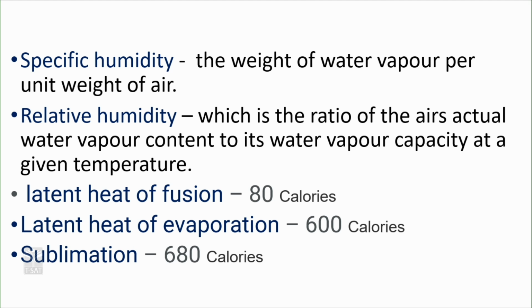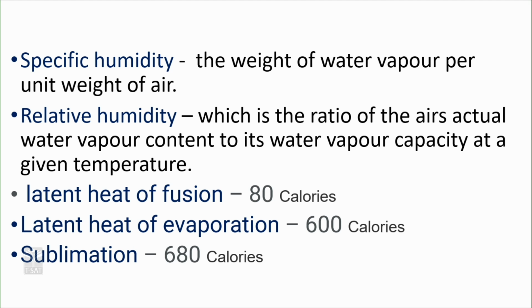Next, relative humidity. Relative humidity is the humidity expressed in the news bulletins, expressing the probability of precipitation. The probability of rainfall is expressed in relative humidity, which is the ratio of air's actual water vapor content to its water vapor capacity at a given temperature.